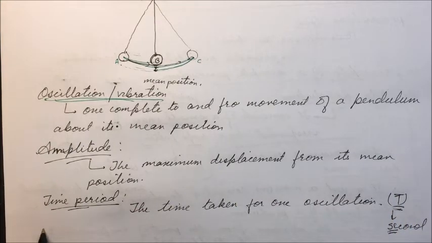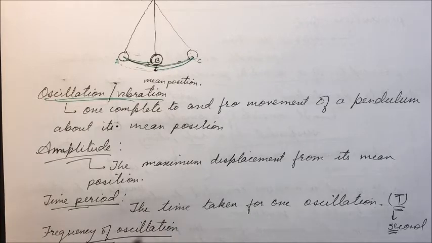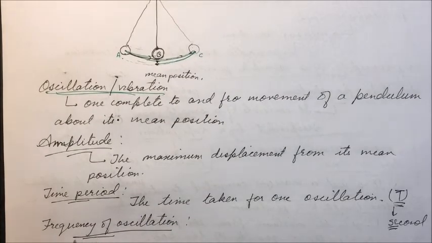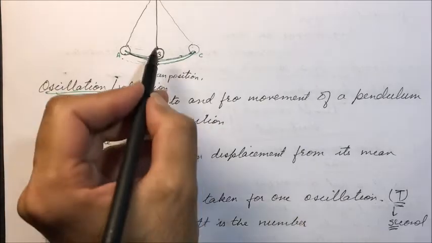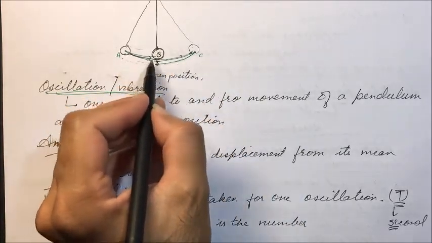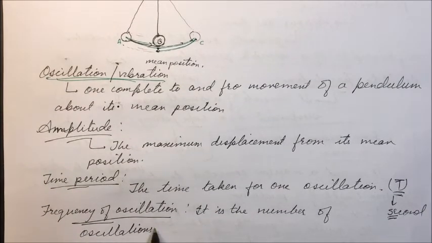Now we will be discussing frequency of oscillation. Frequency is the number of oscillations made in 1 second.